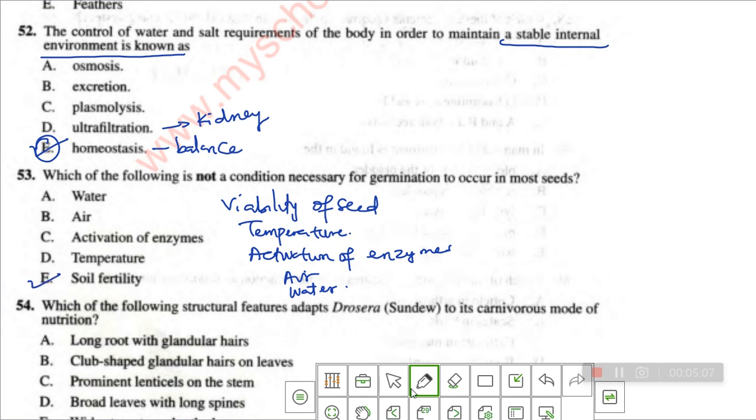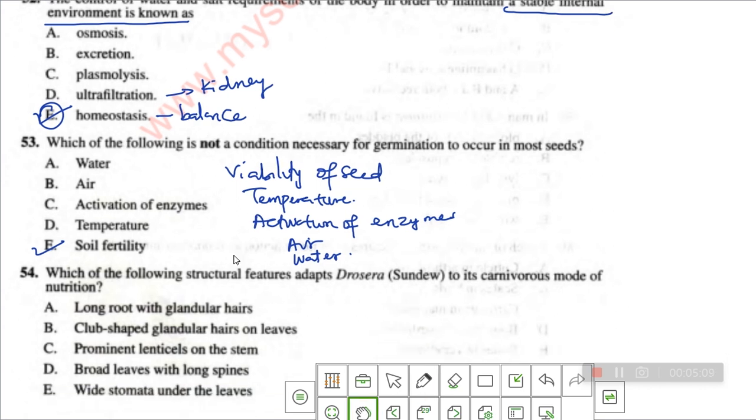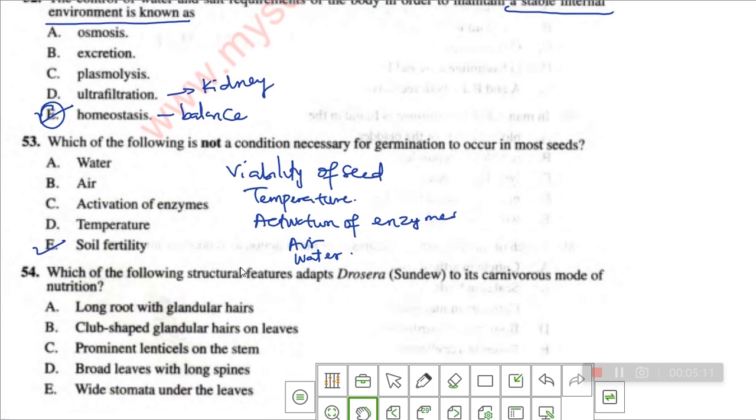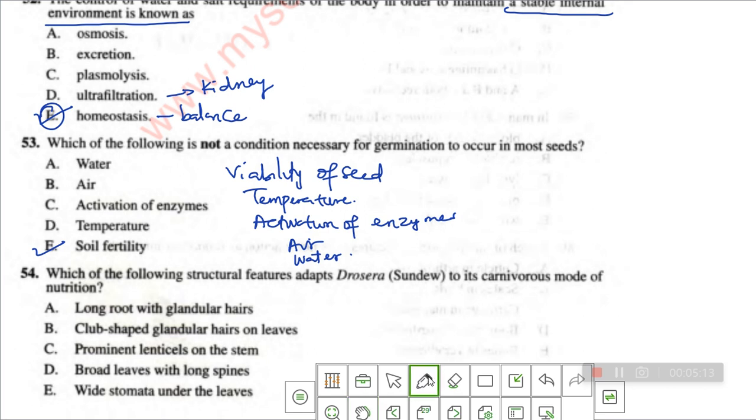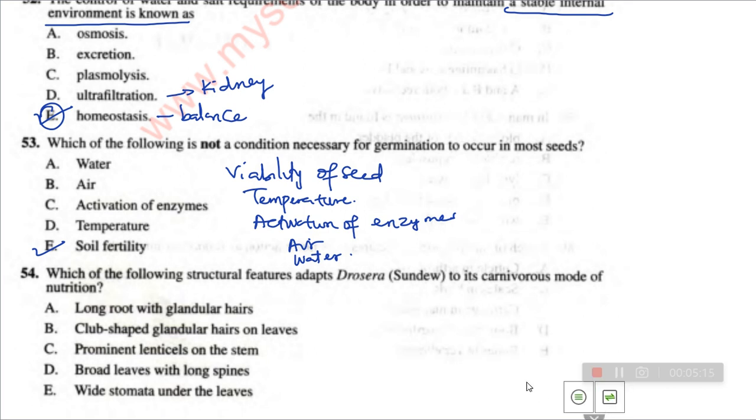Which of the following structural features adapt Drosera to a carnivorous mode of nutrition? When we are talking of carnivorous plants, there are plants like pitcher plants, Drosera, sundew, all those plants. They are the plants that will engulf insects. They are also called insectivorous organisms.